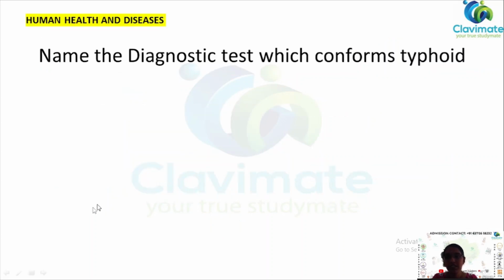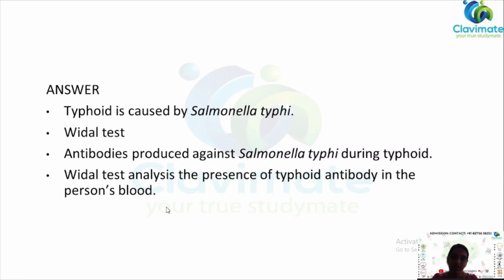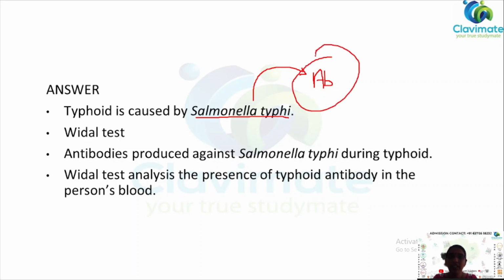The next question: name the diagnostic test which confirms typhoid. Typhoid is caused by Salmonella typhi. When Salmonella typhi infects our body, there is antibody production. As you have studied in the later part of the chapter, antibodies are produced when there is a pathogen in the bloodstream.